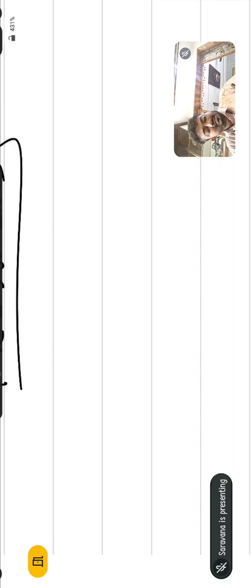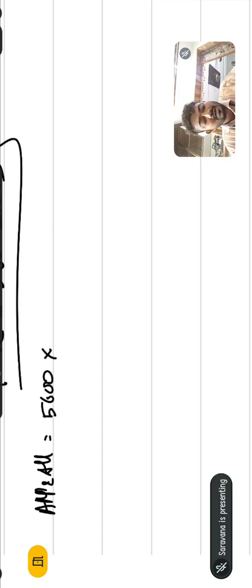How much money could he have paid at the time of application and allotment? 5,600 into the application money. What is the application money? 7 rupees. So 5,600 into 7, what is the money he could have paid? 39,200.